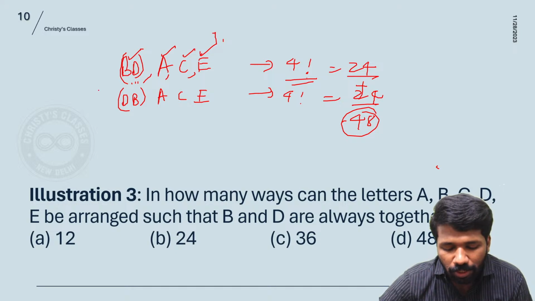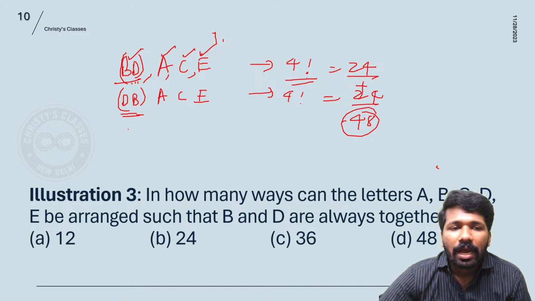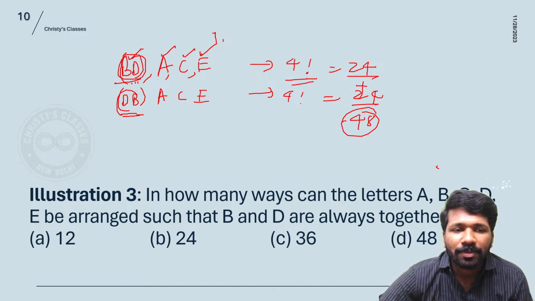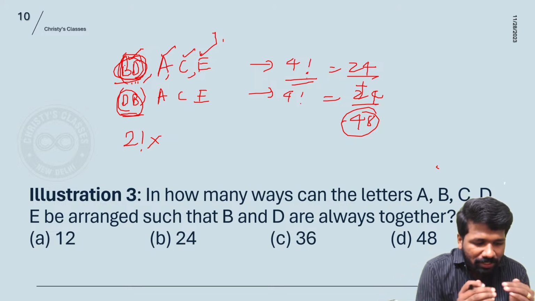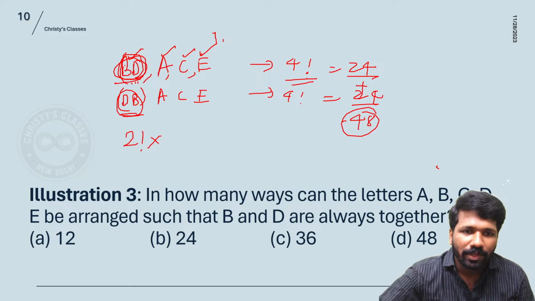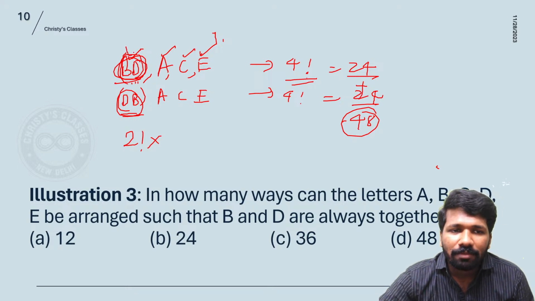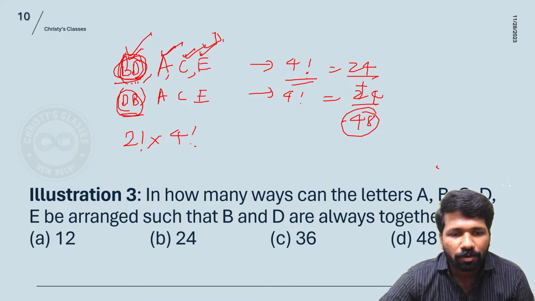Or in other words, the multiplication rule also can be used. Another way to look at it is internally BD and DB are the rearrangements possible, or there are 2 factorial rearrangements possible internally. BD is a letter group. That letter group can be rearranged in 2 factorial ways. Now externally BD as a letter, ACE as 3 more letters, that is 4 letters can be rearranged in 4 factorial ways.